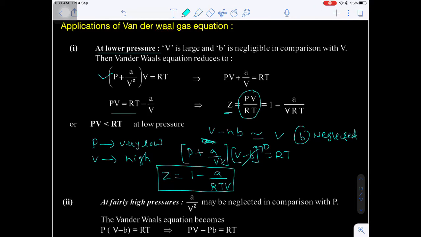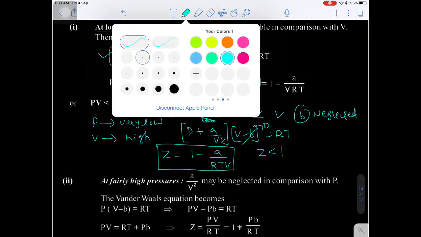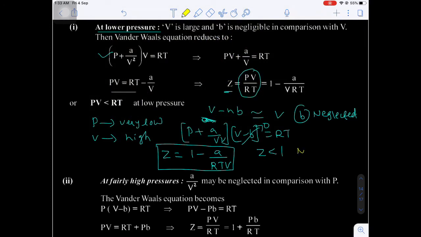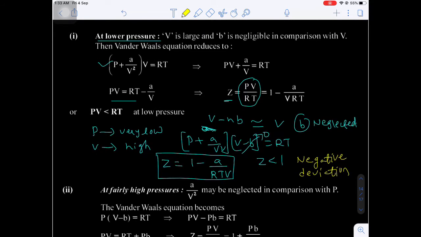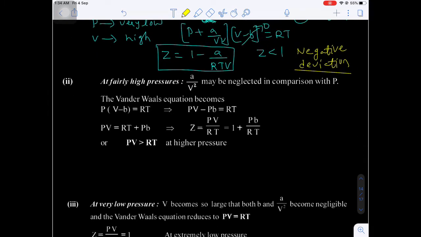That means Z is less than 1. What is the meaning of Z less than 1? It shows negative deviation from ideal behavior. This is very important. When pressure is very low, the gas will show negative deviation.